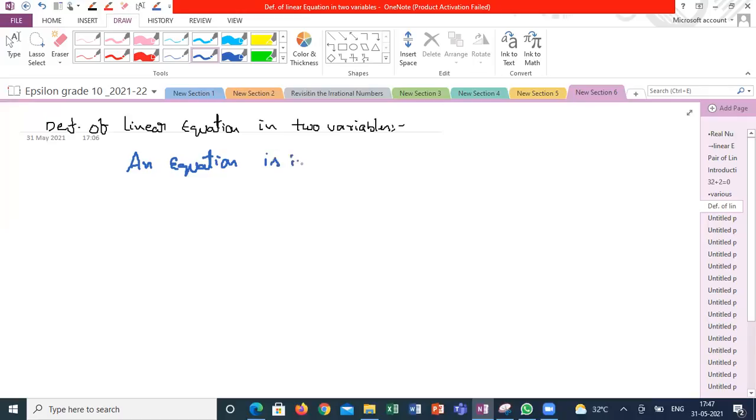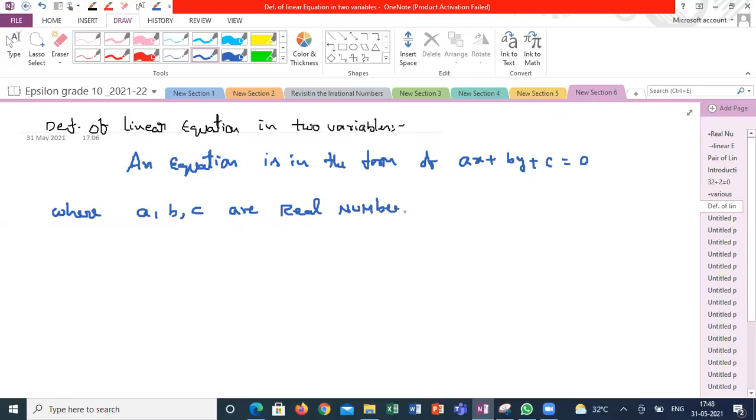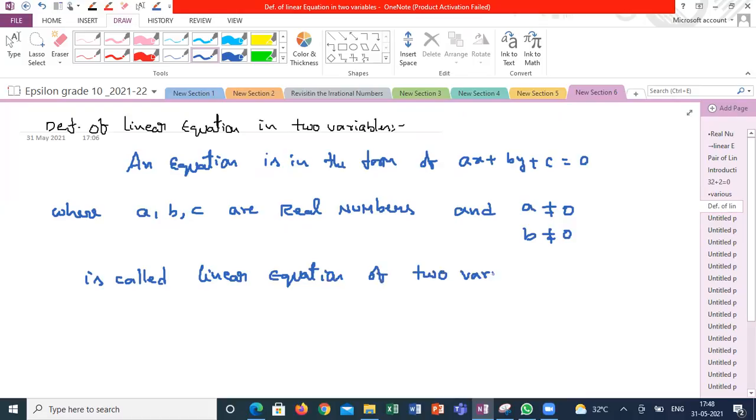An equation in the form of ax plus by plus c is equal to 0, where a, b, c are real numbers and a should not equal 0, b also should not equal 0, is called a linear equation of two variables.